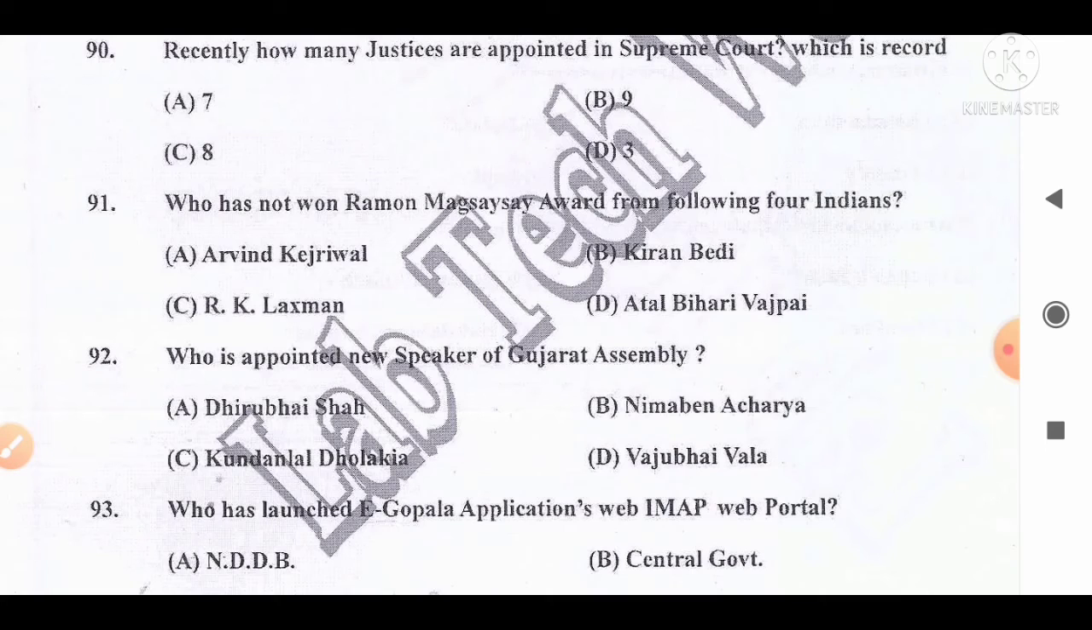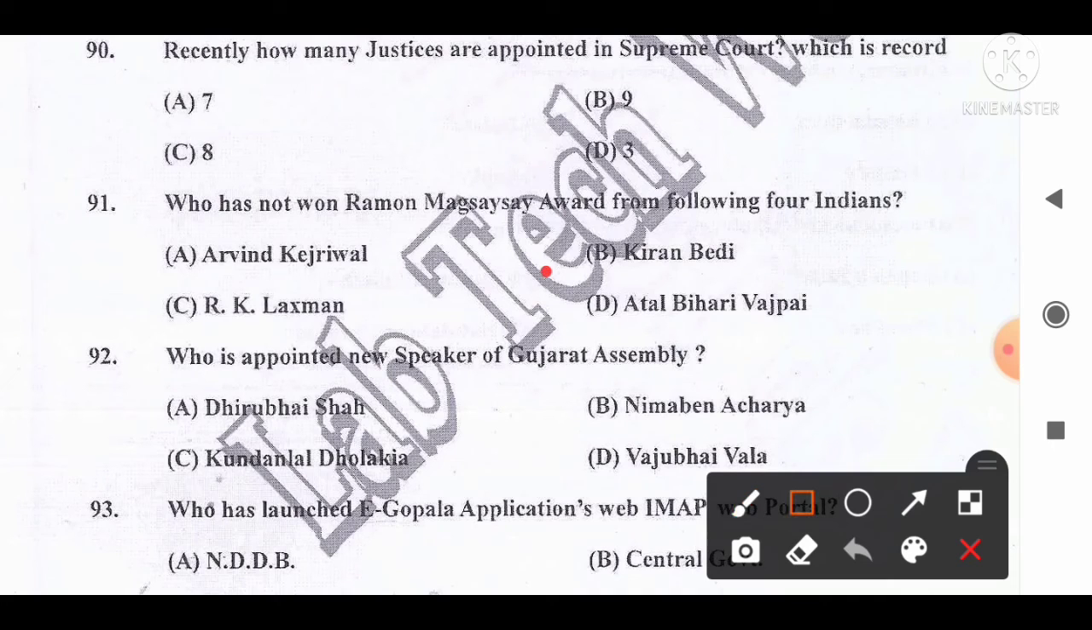Who has not won Roman Magsaysay Award from following 4 Indians? The options are A, Arvind Kejriwal, B, Kiran Bedi, C, R.K. Lakshman, D, Atal Bihari Vajpayee. And the correct answer for this question is option D, Atal Bihari Vajpayee, the Indian who did not win the Roman Magsaysay Award.